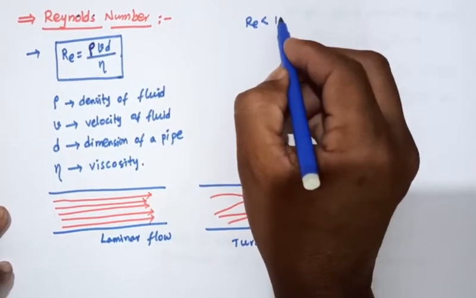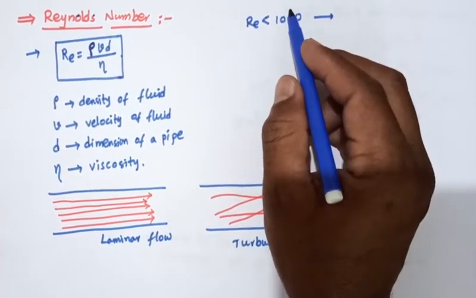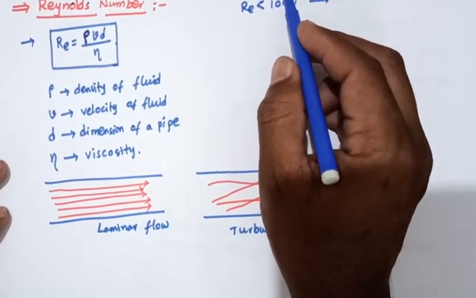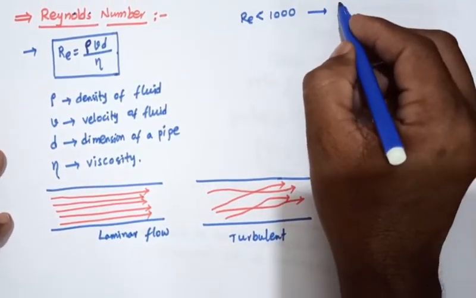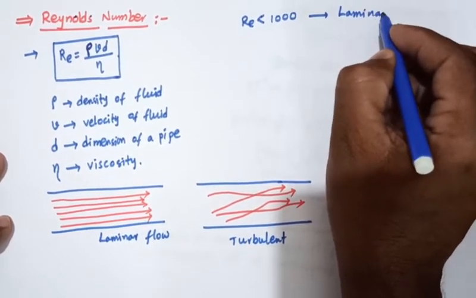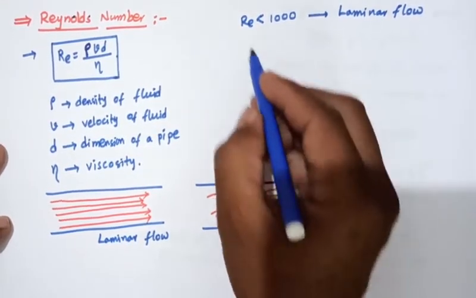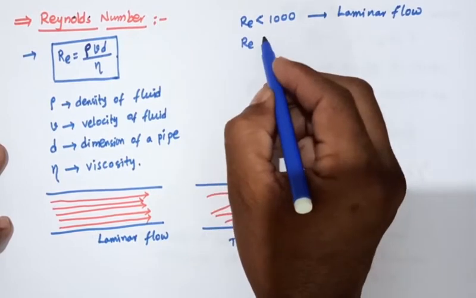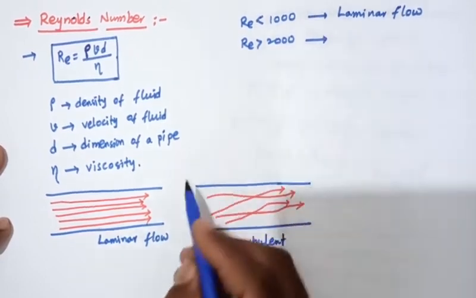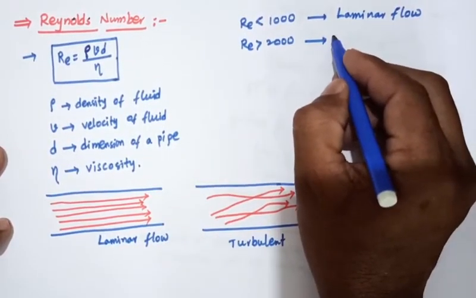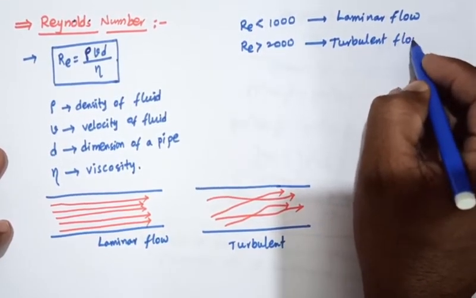So the Reynolds number is a dimensionless constant. When the Reynolds number is less than 1000, it is laminar flow. When the Reynolds number is greater than 2000, it is turbulent flow.